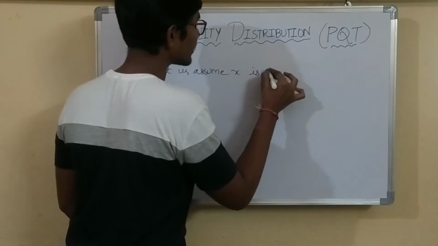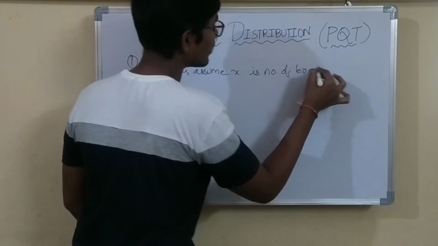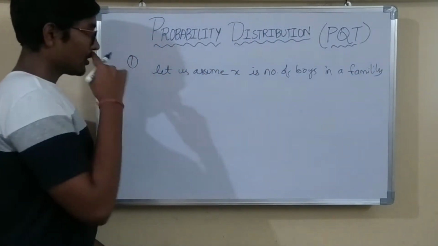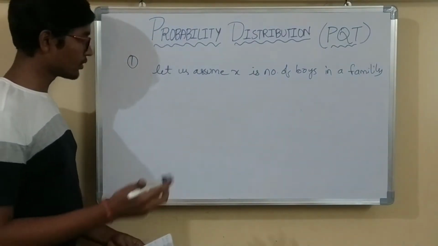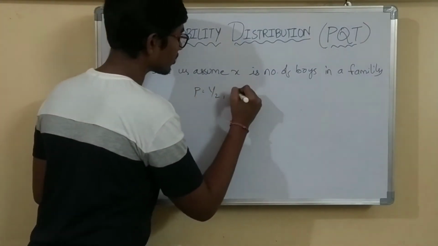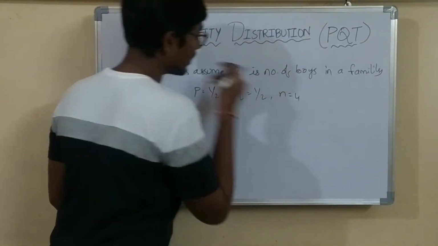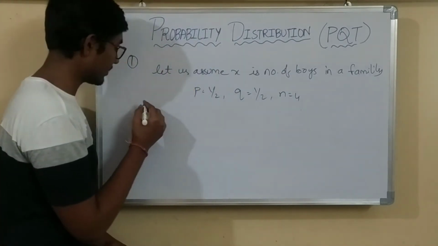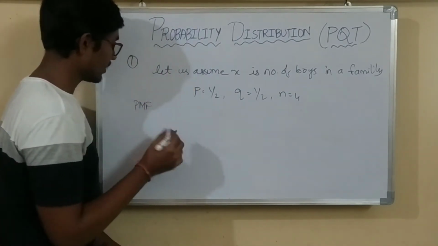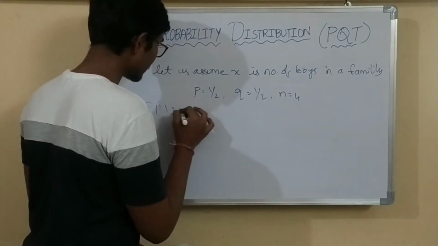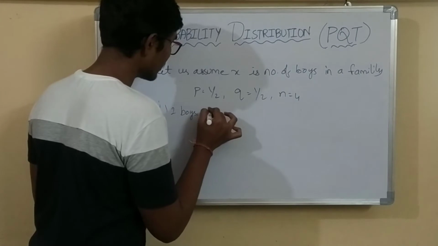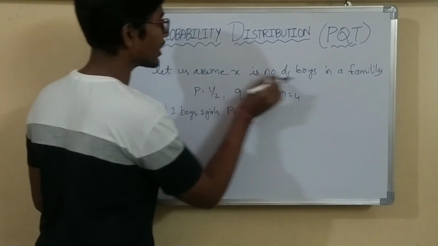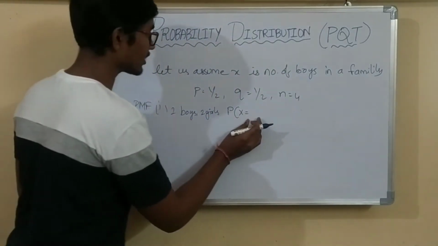Let us assume x is the number of boys in a family. Now we have p equals 1 by 2 from the question, q equals 1 by 2, and n equals 4. Now we have to find this solution by the PMF, the probability mass function. The first question is 2 boys and 2 girls. Here the PMF is P of capital X equals small x, where small x is nothing but the number of boys.